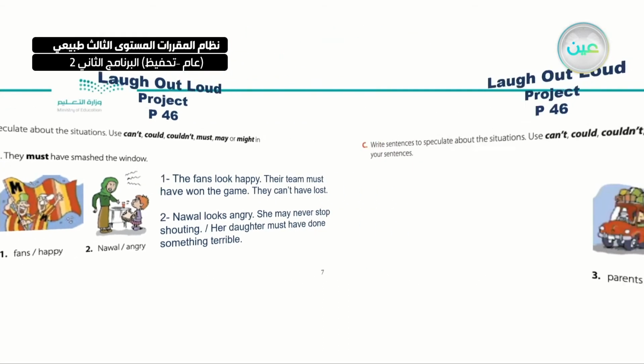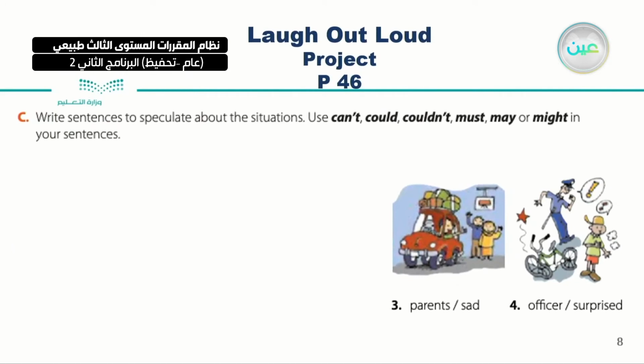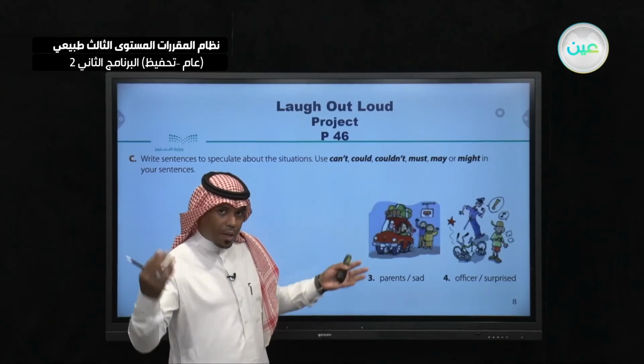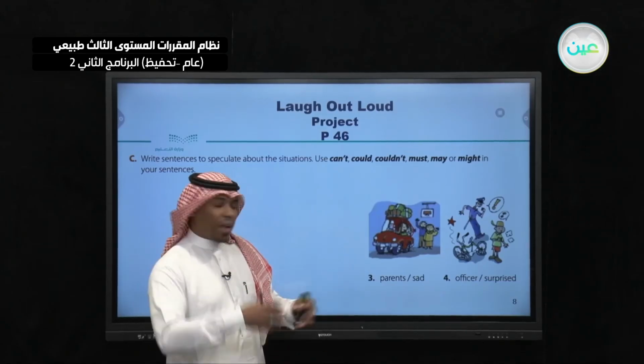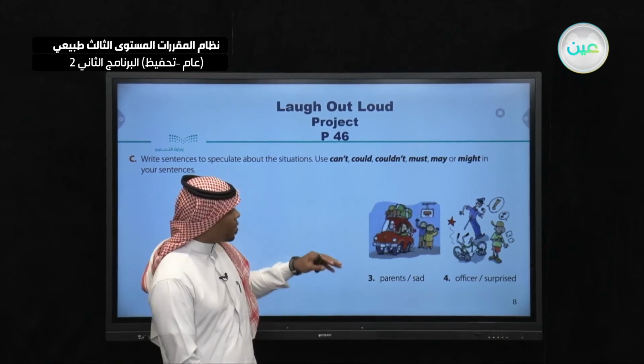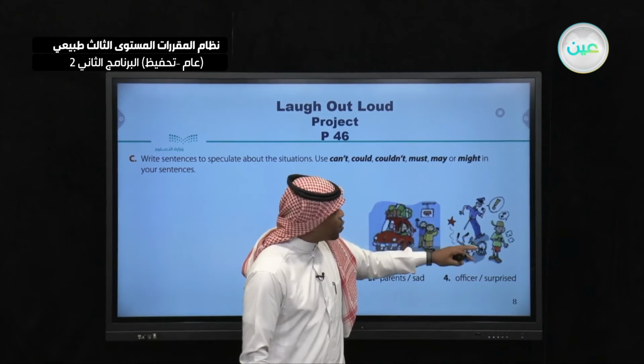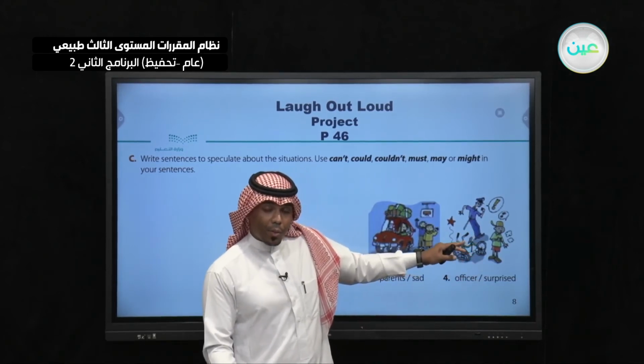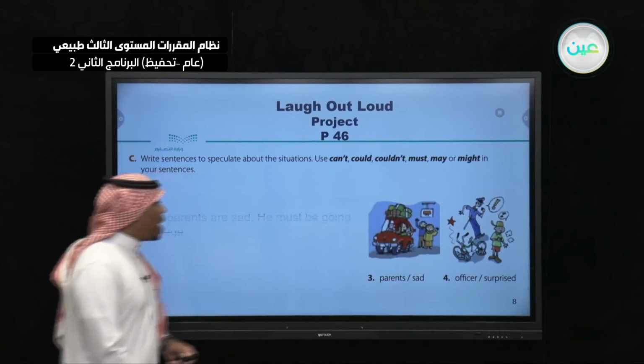Let's move to 3 and 4. Here, parents sad, and officer surprised. Why? The officer is surprised. Now here the parents are sad, look at the car. We have their son, for example, leaving. Maybe, it's up to you. Maybe he's flying somewhere or traveling somewhere else. And here the officer is surprised. Why is he surprised? Okay, very good. Let's start.